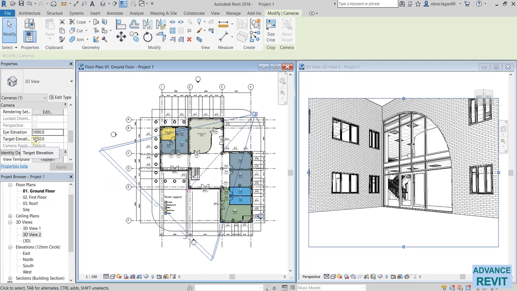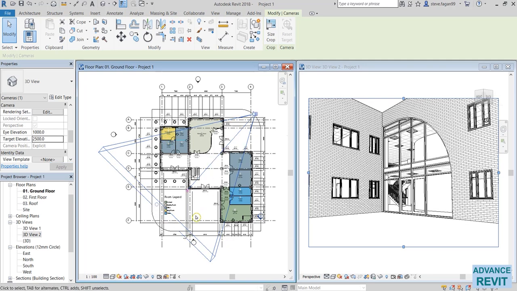As well, below that is the target elevation. There is my target, and that currently is set to 1750. So my camera is at 1 meter and my target is at 1750. Right now I'm kind of looking up at an angle. If I increase that to say 2500, see the camera will rotate upwards. So my target is now looking up.